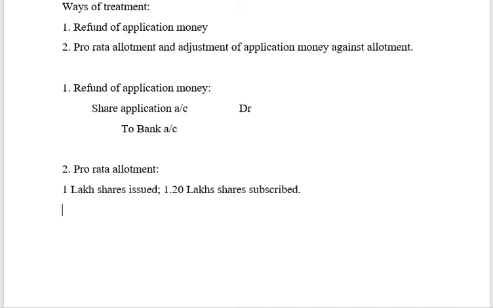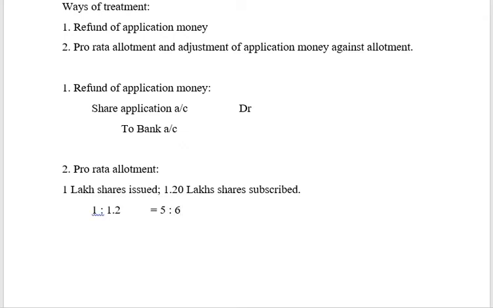I have to allot only 1 lakh shares. So I am going to arrive at a ratio. What is the ratio? 1 is issued is to what is the allotment? 1 is to 1.2, or I can write it as 10 is to 12, or I can write it as 5 is to 6.